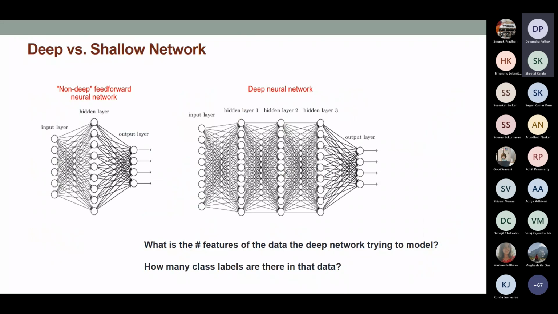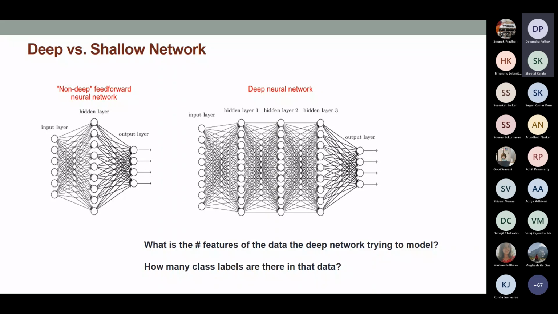Now I must tell you that the deep network is not something extremely new. This is actually a very old piece of technology, an old idea. It has been there for the last 50 years or so. There is nothing new in it. Typically, in a shallow network you can expect only one hidden layer.